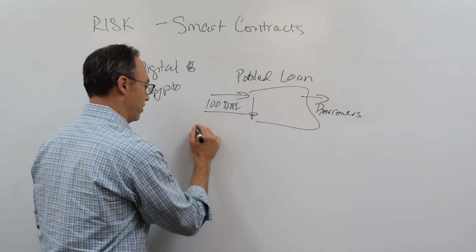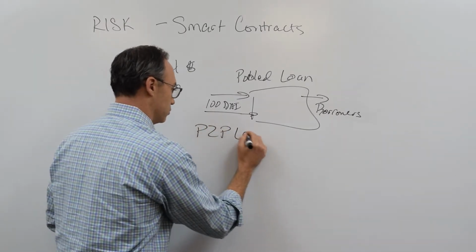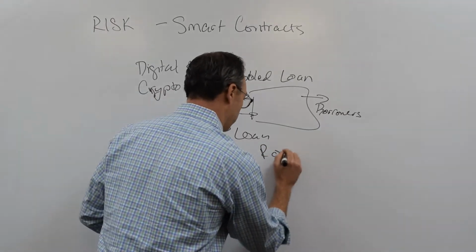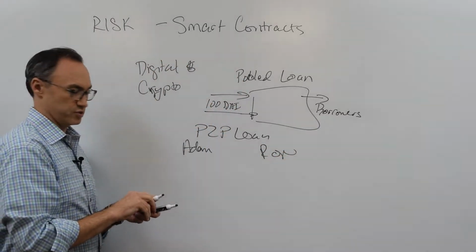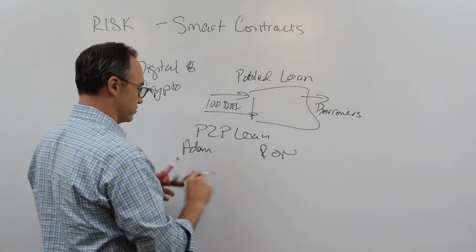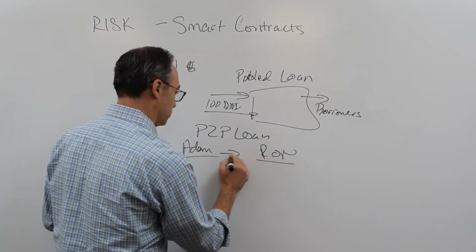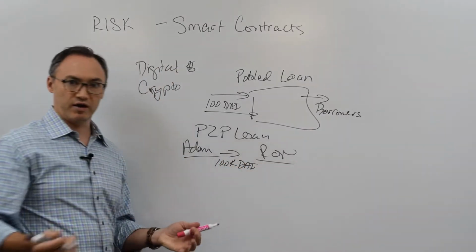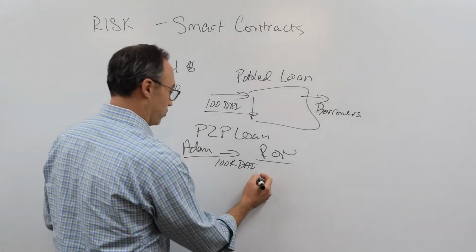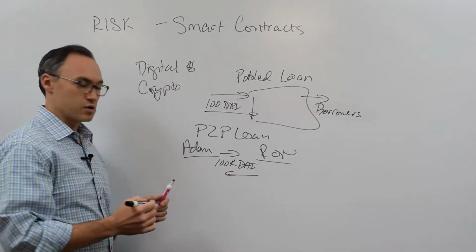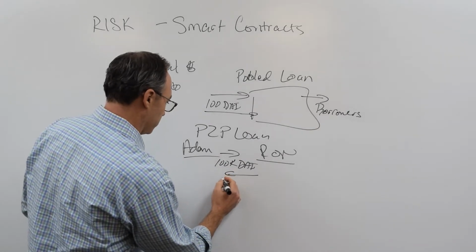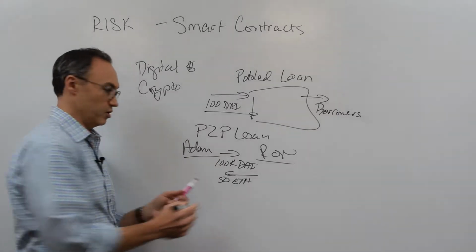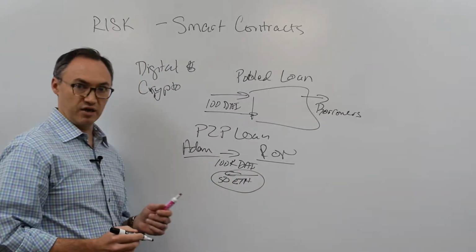Now, if I want to do, say, a peer-to-peer loan, right? So here's Adam, and here's Ron. This is where it gets even more interesting, right? Because now I might say, look, Ron, I'll lend you 100,000 DAI, but I need some sort of collateral, right? So Ron says, all right, I will give you, I don't know, I haven't done my math, I will give you 50 ETH as collateral. Well, this is locked up in the smart contract.